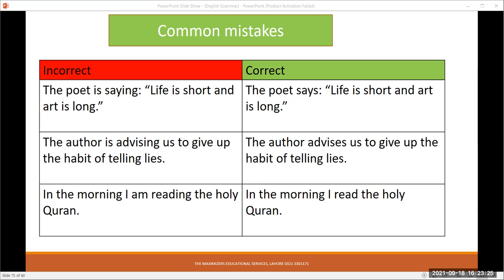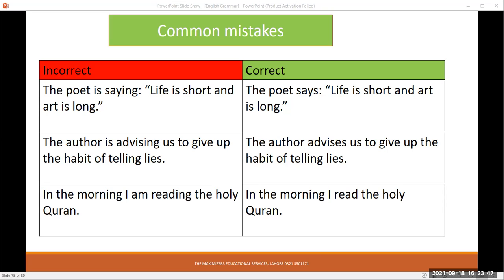Here we have made an inappropriate use of present continuous tense. For permanent things or for historical literature, we use simple present tense. We can say the poet says, not is saying, the poet says life is short and art is long.